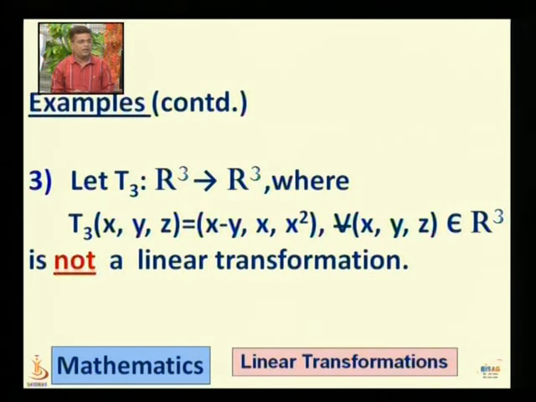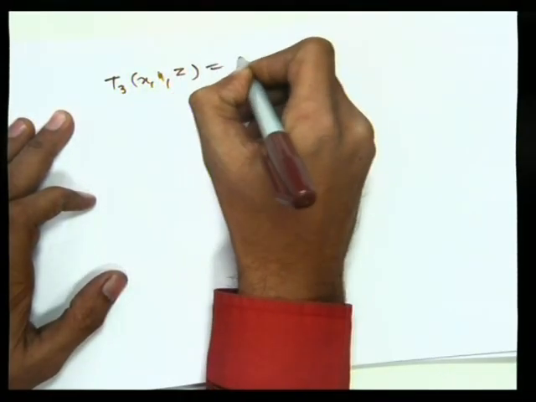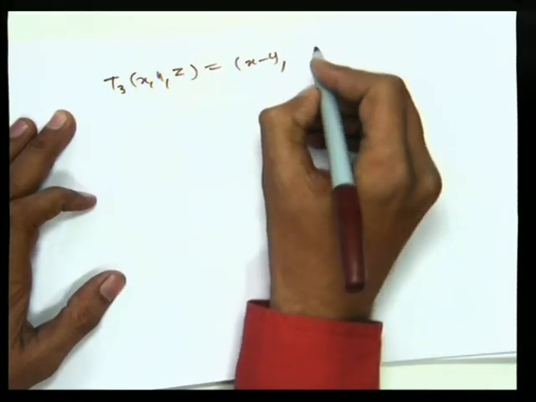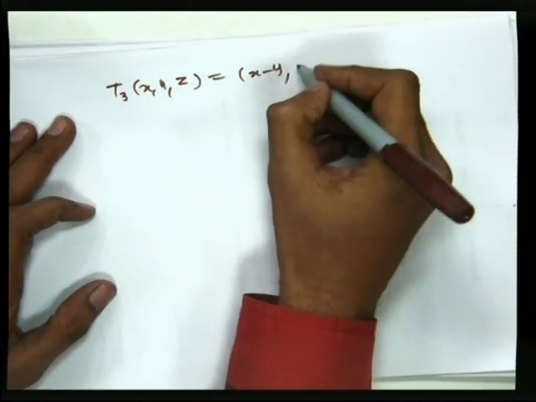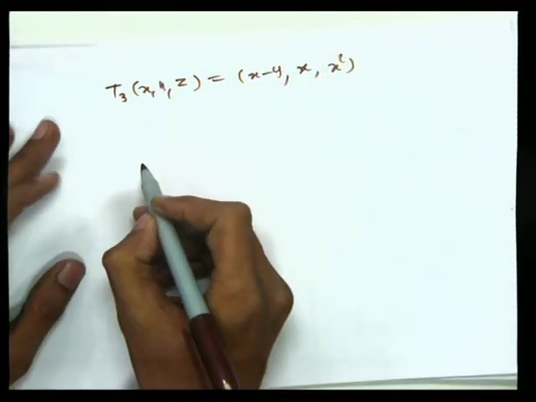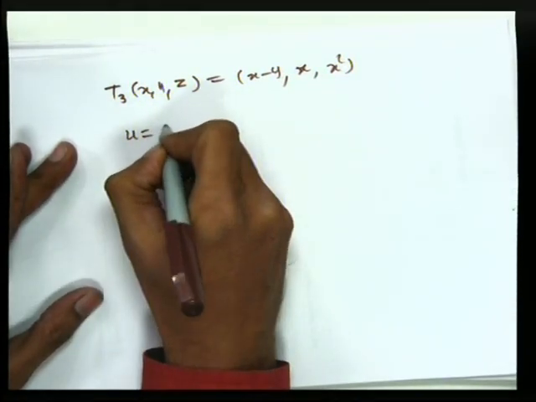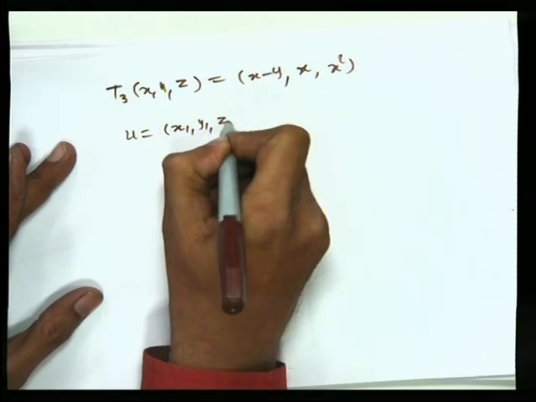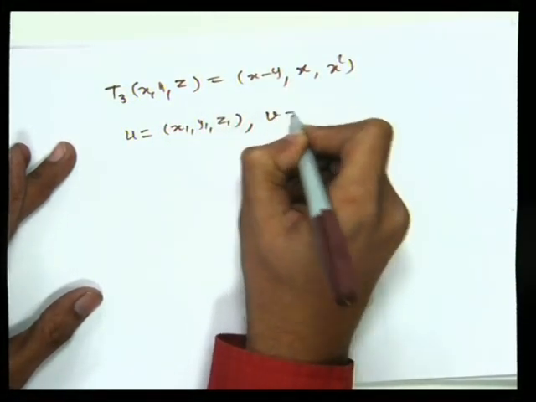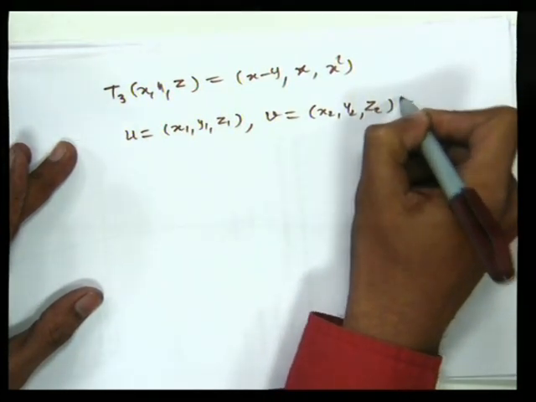Then it will not be a linear transformation, because here T3 of (x, y, z) is defined as (x minus y, x square). Now take any two vectors, say u is equal to (x1, y1, z1) and v is equal to (x2, y2, z2) belonging to R3.